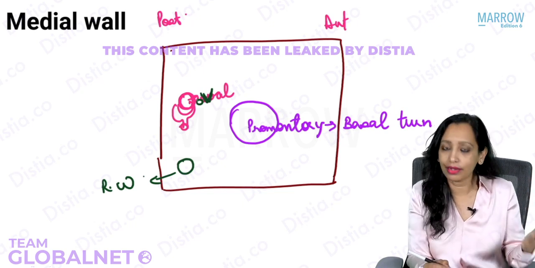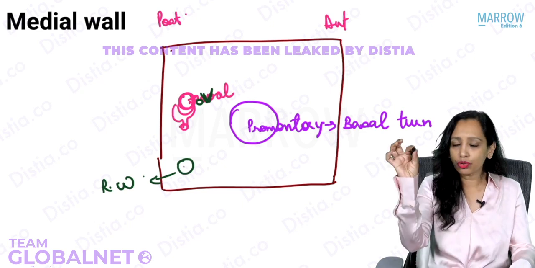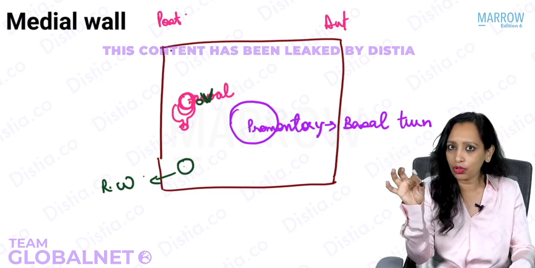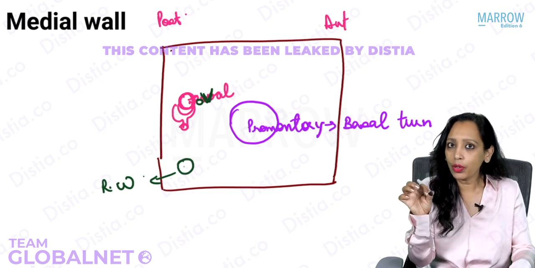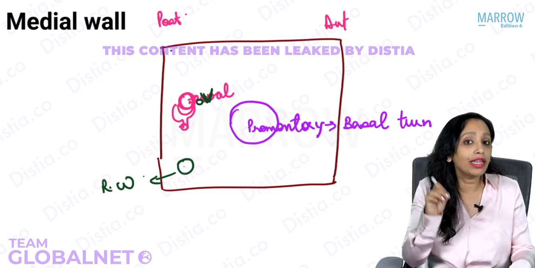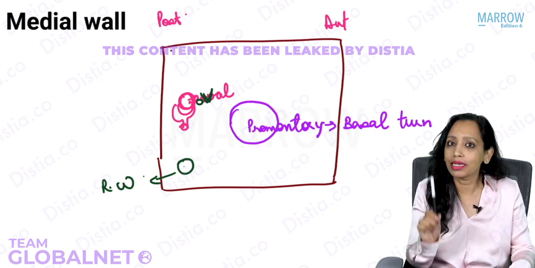Utricle and saccule. Now, if I pass this pen through the round window, where in the inner ear is it going? The round window is covered by the secondary tympanic membrane. That gives the name scala tympani.